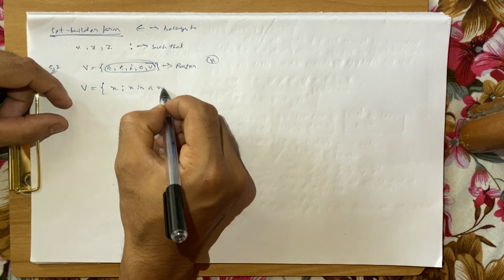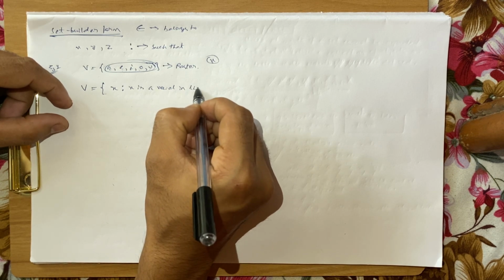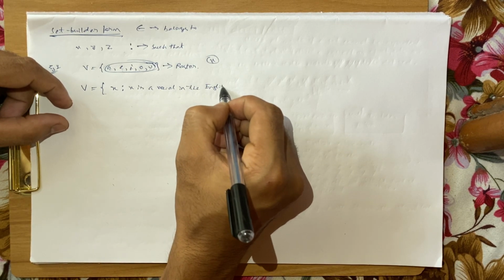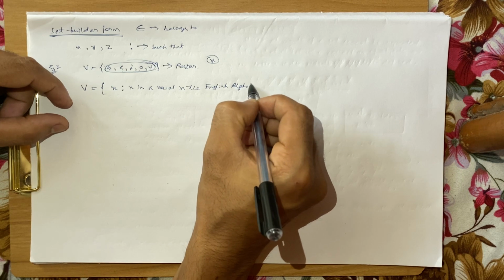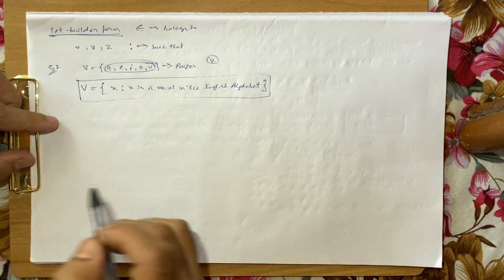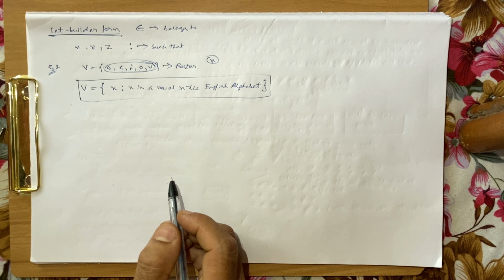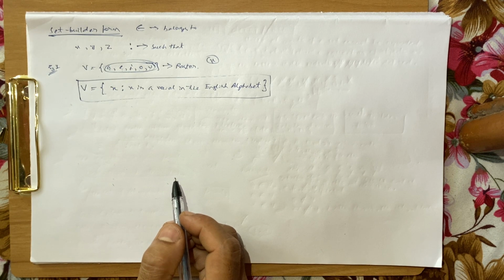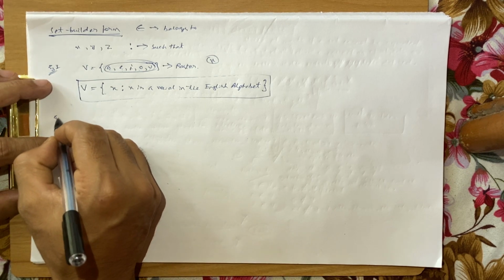So x is a vowel in the English alphabet. Okay, so finally close the bracket. So this is how we write the set in the set builder form. Okay, now let's talk about the second example that we have taken.